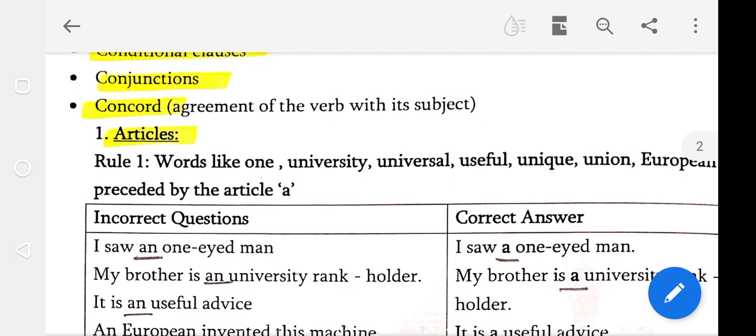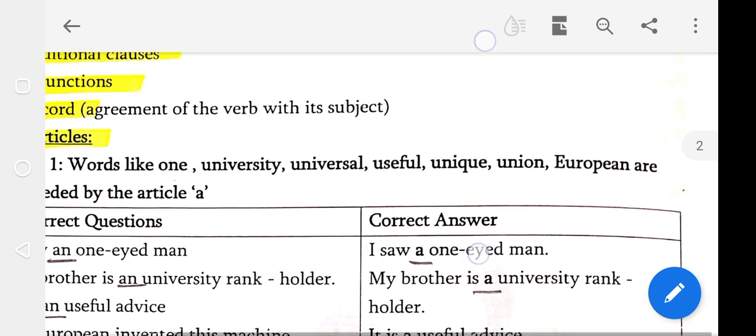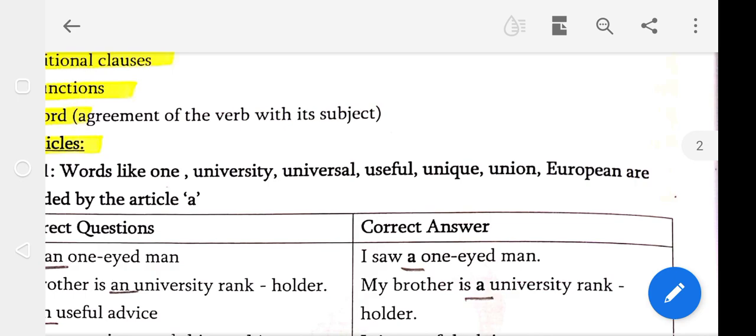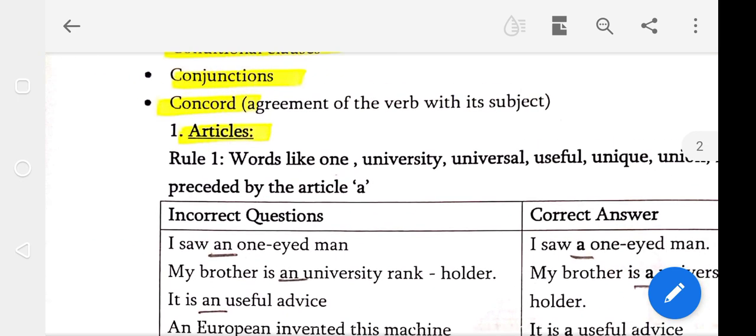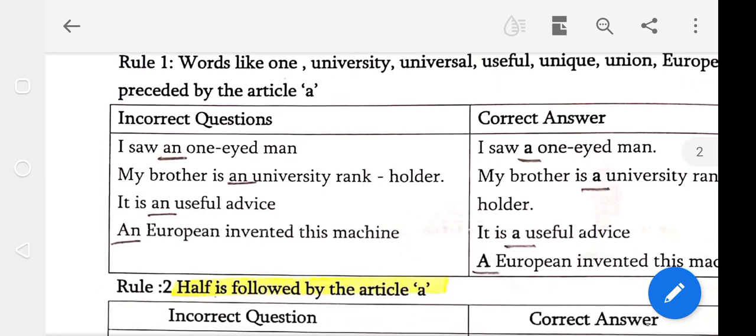Words like one, university, universal, useful, unique, union, European are preceded by the article A. See in this box, incorrect questions and correct answers.